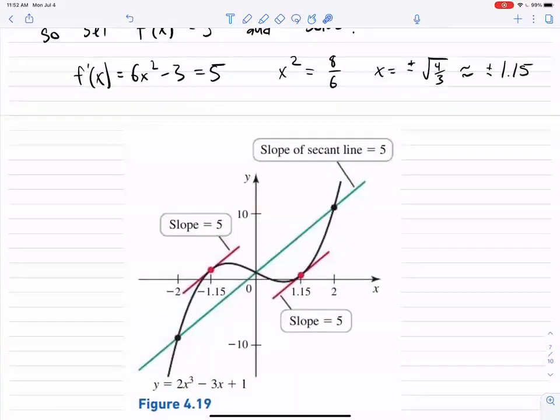And so we see that this function goes up and down. Its average rate of change is that green line right there, the slope of that green line. And so there are 2 points, by the mean value theorem, where it's going to have slope 5. Slope 5 there, slope 5 there.